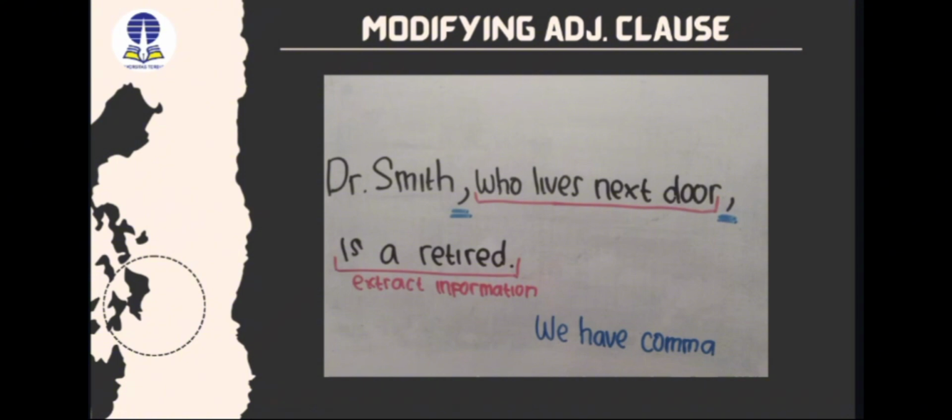But if we say the red car, we have a specific meaning of the noun. So we only have to modify the sentence, not to identify. I think that is a simple conclusion about the differences between the identifying adjective clause and the modifying adjective clause.